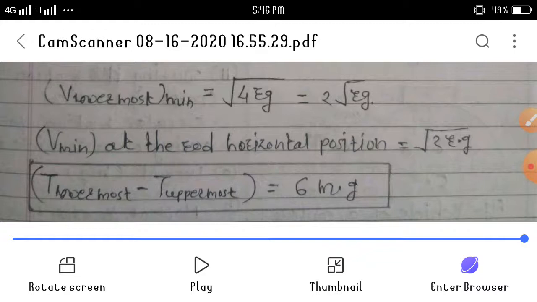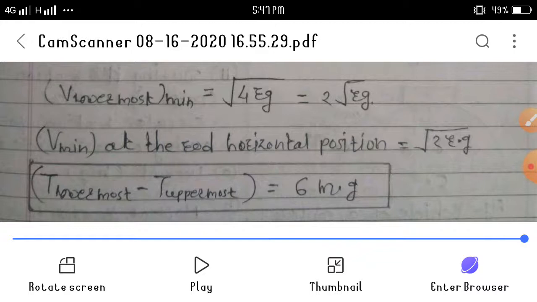First question is, using the energy conservation, derive expression for minimum speed at a different location along vertical circular motion controlled by gravity.